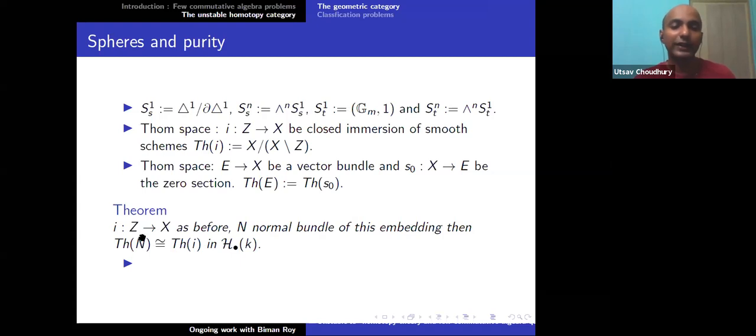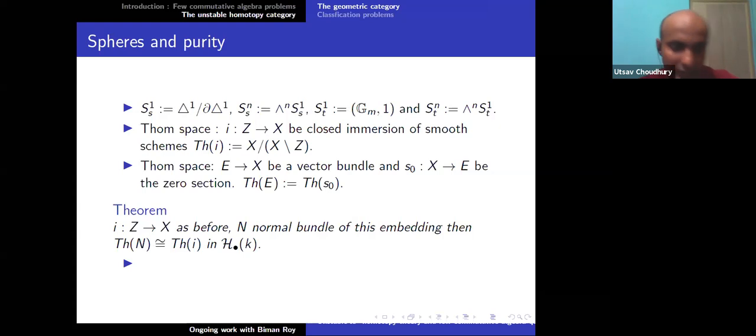Now, if I take Z into X, a closed immersion of smooth schemes, and N the normal bundle of this embedding, then the Thom space of N is isomorphic to the Thom space of the closed immersion in the A1 homotopy category. This is one of the most important results. The reason I mention it is to give you a flavor that there are more non-trivial things happening just after introducing this simple relation that A1 is equal to a point, and you can glue Nisnevich locally results to get a global result.